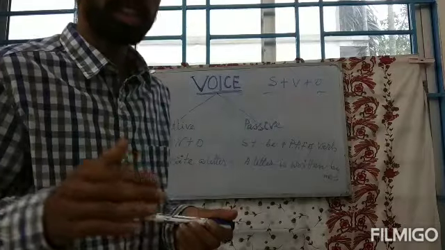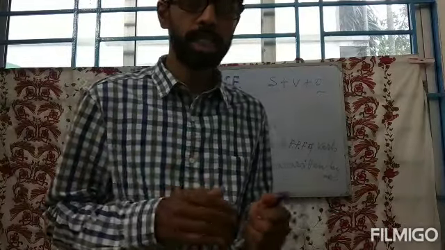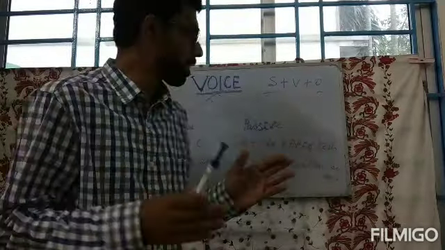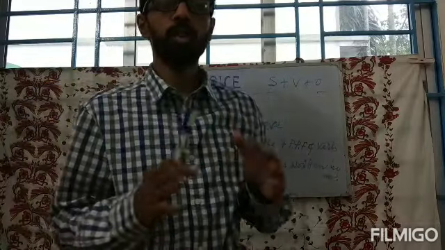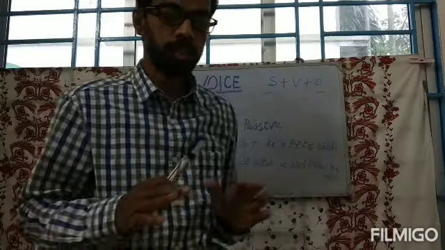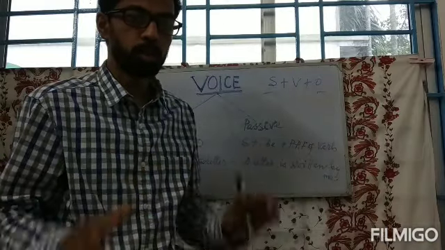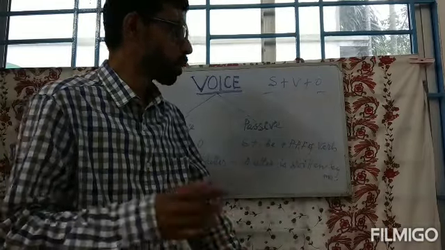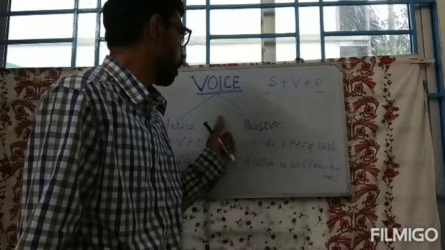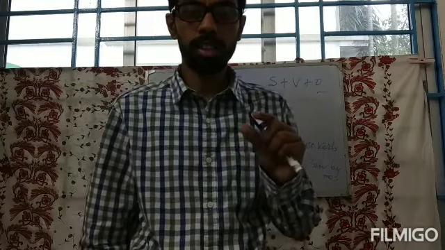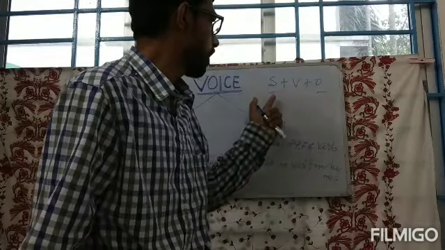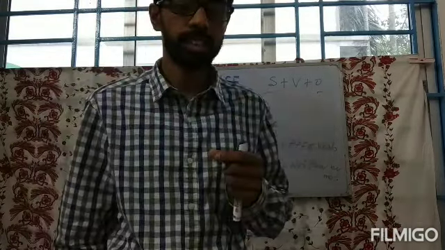So before starting, let us learn some basic English rules regarding the structure of a sentence. Unless you know these rules, you are not able to do the voice change. First, let us take an example sentence.